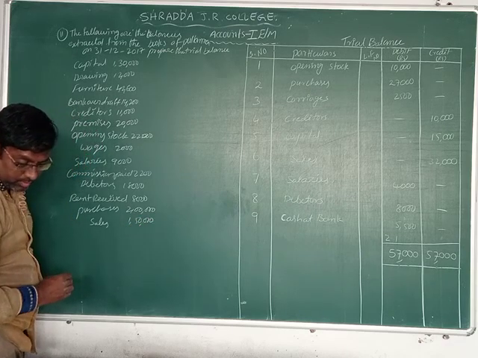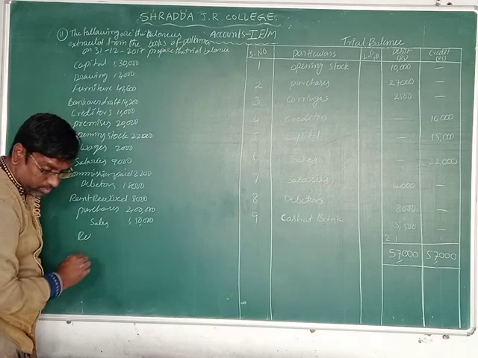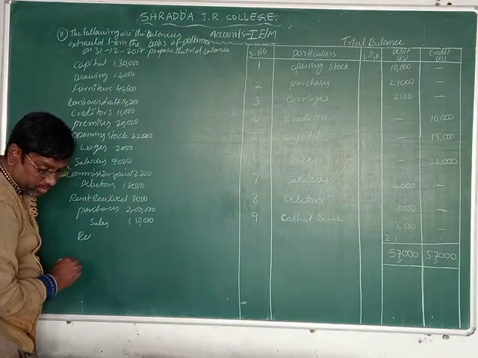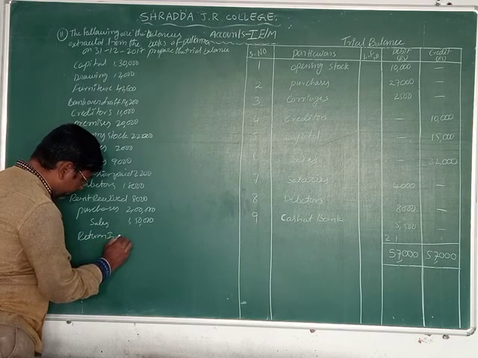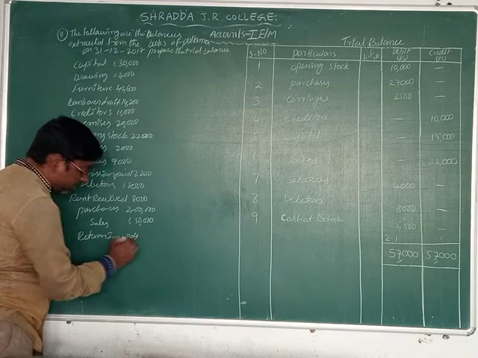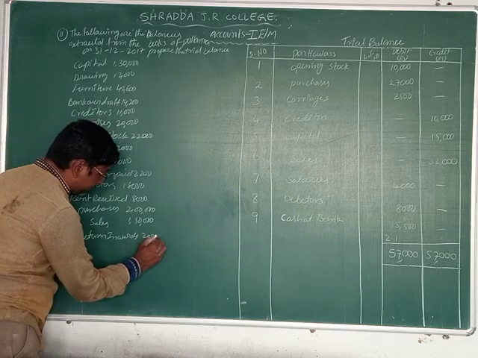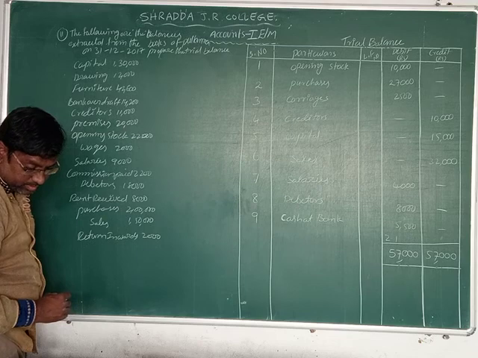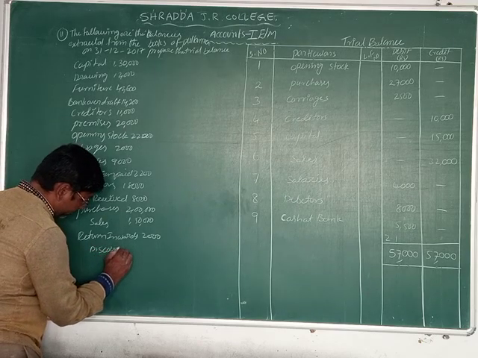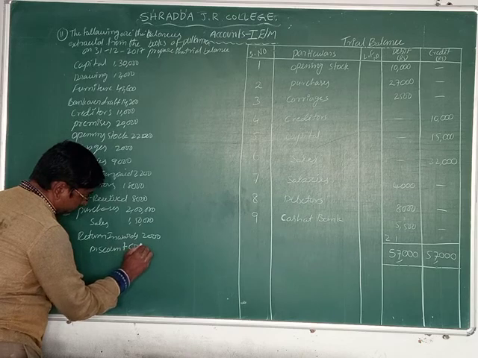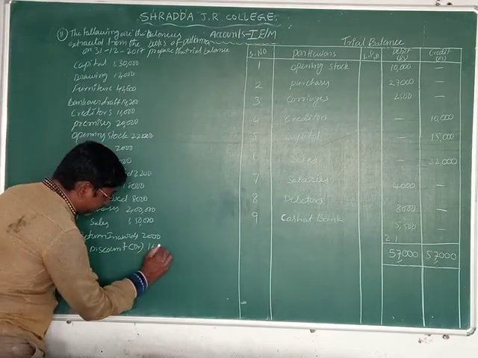Next, return invoice amount is 2,000. Next, discount debit 1,600.